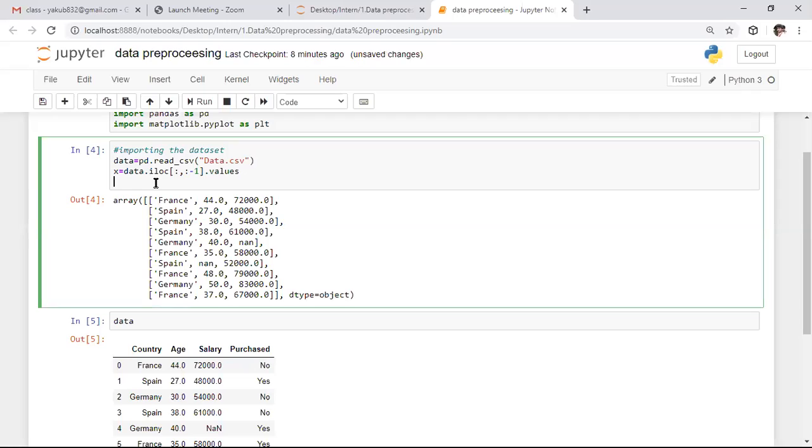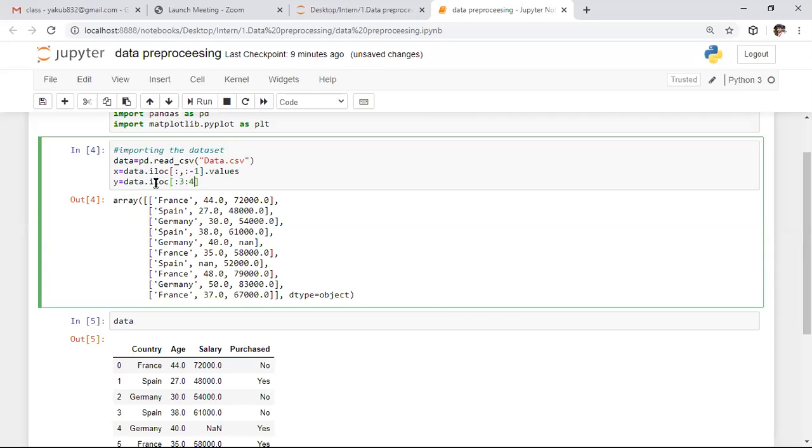After taking this input, we need to specify the output also. I'm storing that output in the y variable. So here I'm saying data, we need to specify the data set name. And here again, I'm using the index location function only. In this index location function, again, I want to access all the rows' data, and I want to access the fourth column data only.